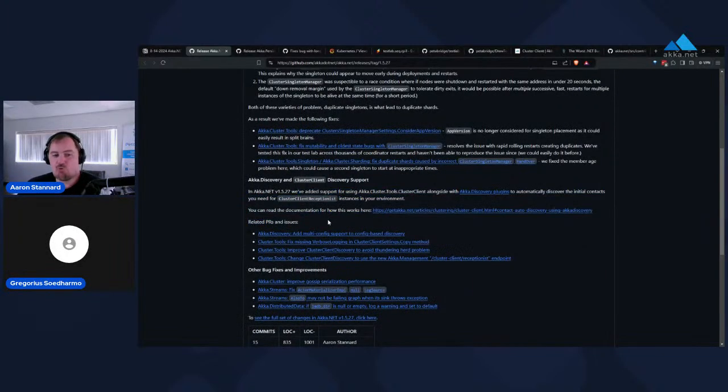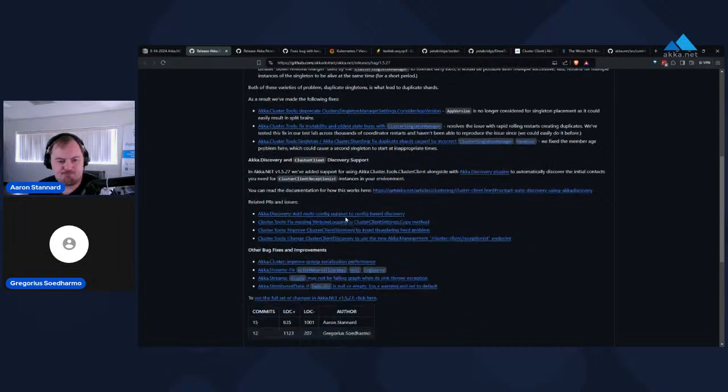We finally shipped Gregorius's big project he worked on over the month of July, which is making it so the Akka.cluster client can now use Akka Discovery to identify cluster receptionist instances. So this means that you don't need to have seed nodes for this system to work anymore. You can use Akka Discovery just like how you would for bootstrapping a cluster. He has some pretty detailed documentation on that here. We already looked at that a little bit.